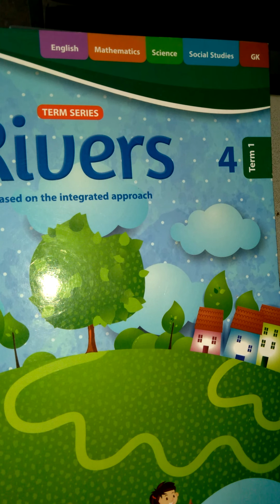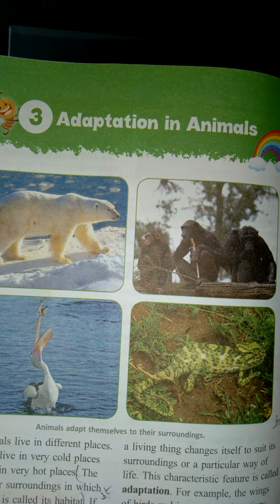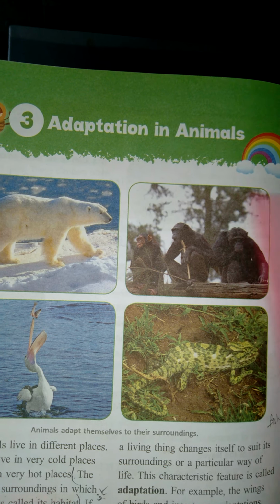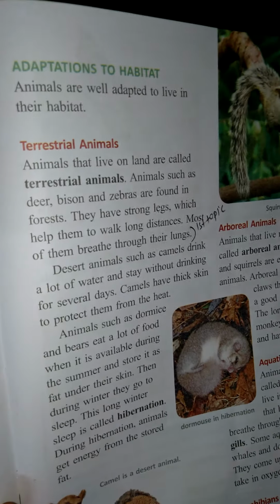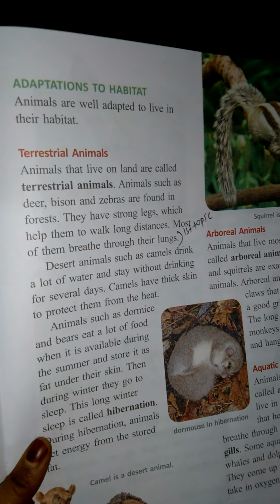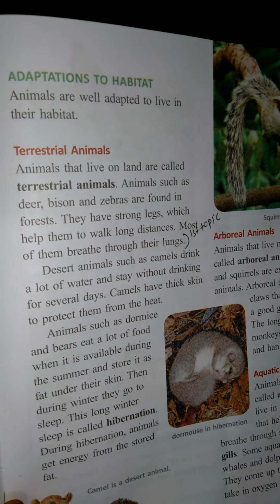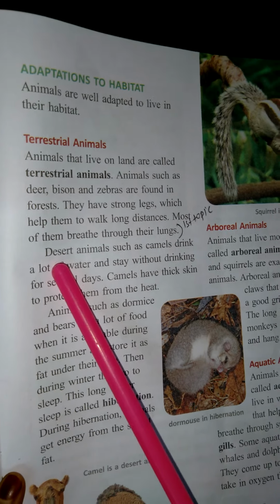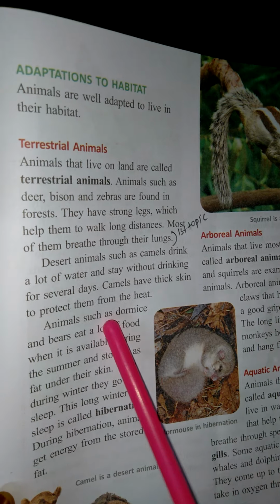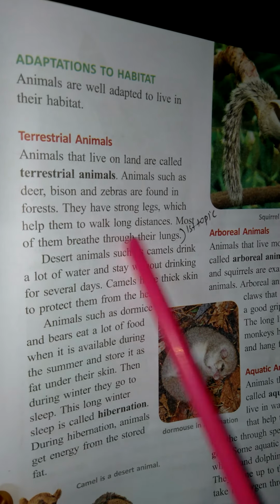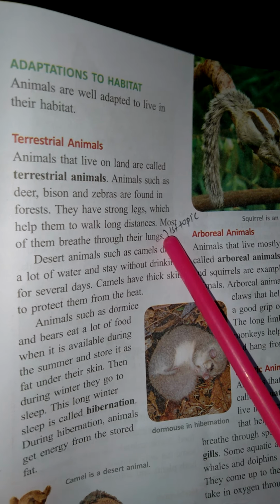For fourth class, term 1 science. In the previous class, we completed some part of the lesson. Today, we will continue. What is our lesson name? Adaptation in animals. In the previous class, we learned adaptation to habitats. In the terrestrial animals, half of the topic we completed, and the remaining we will continue today. Terrestrial animals means the animals which are living on the land. Till here we completed in the previous class.